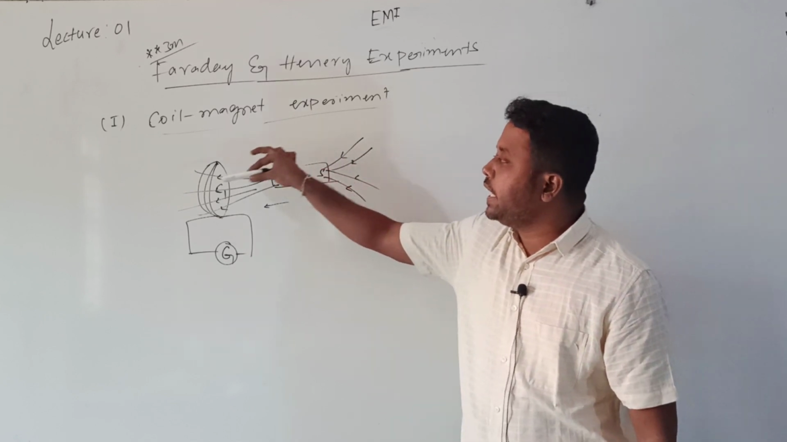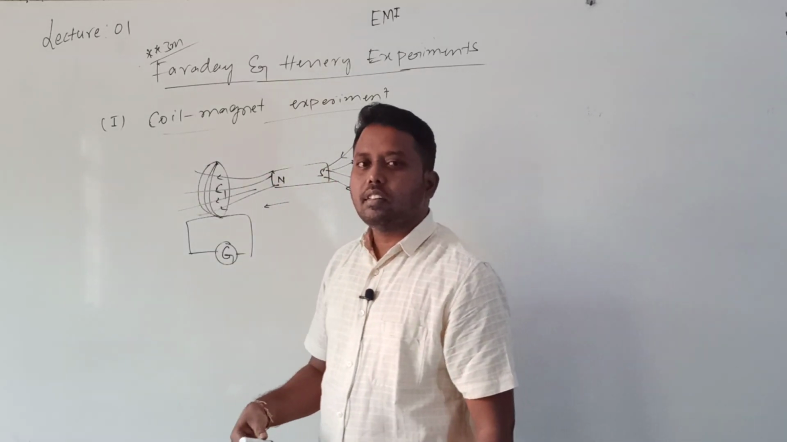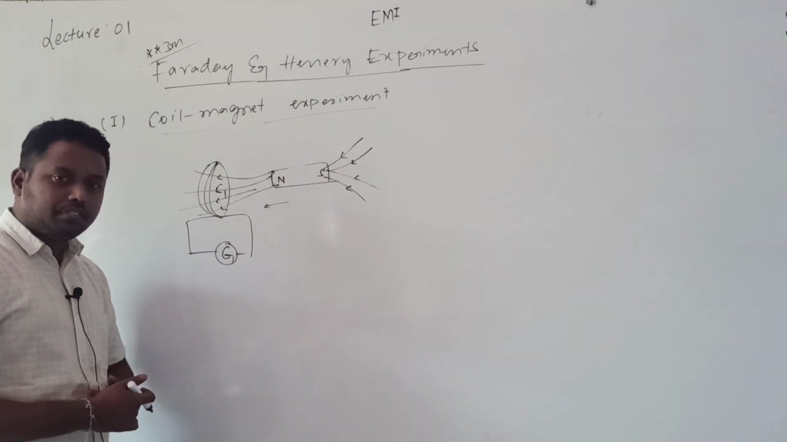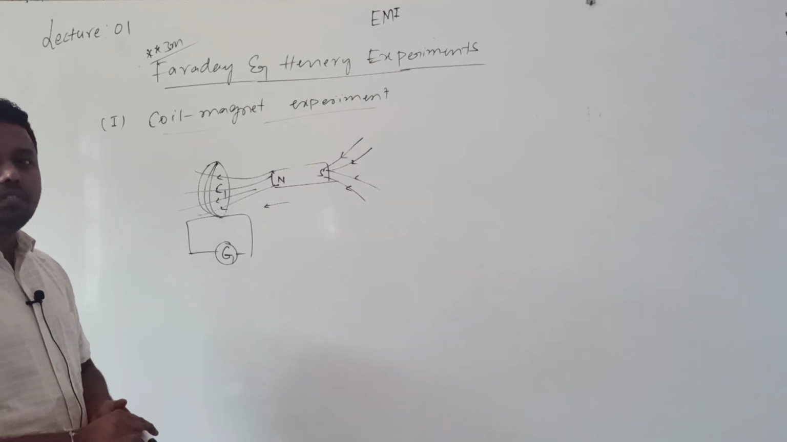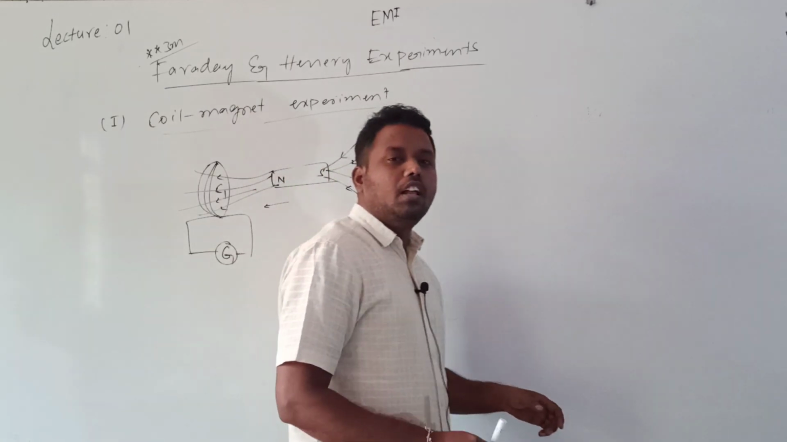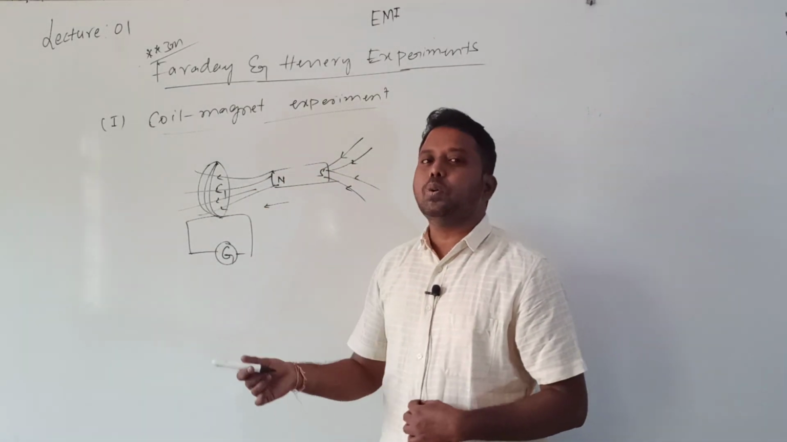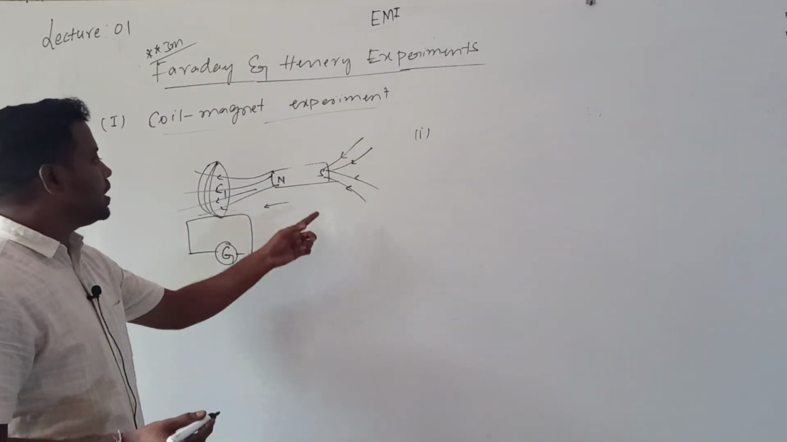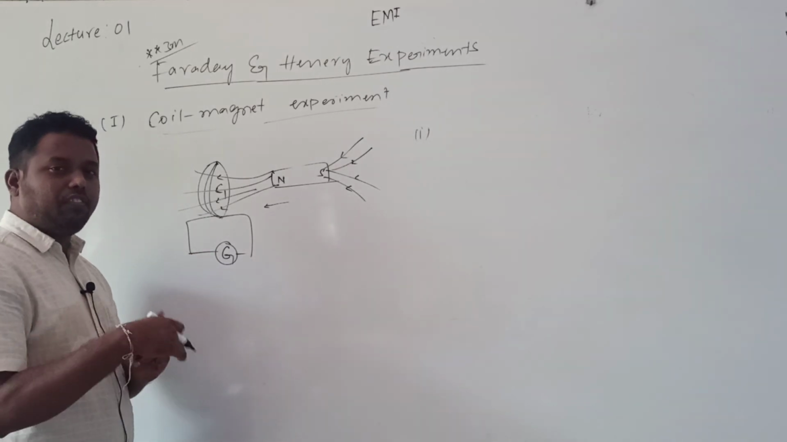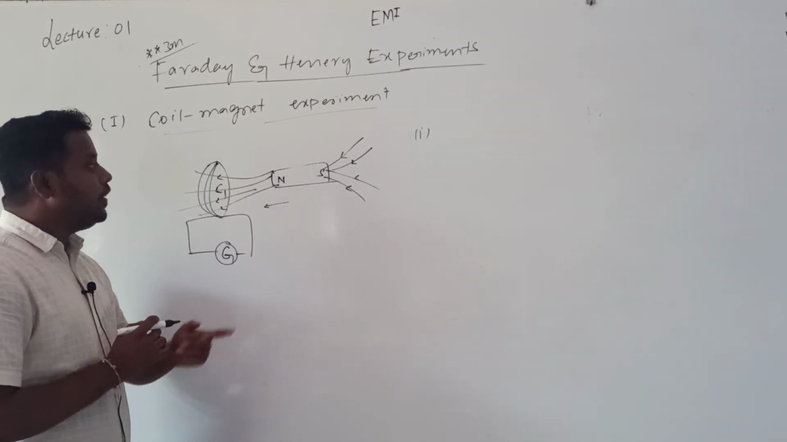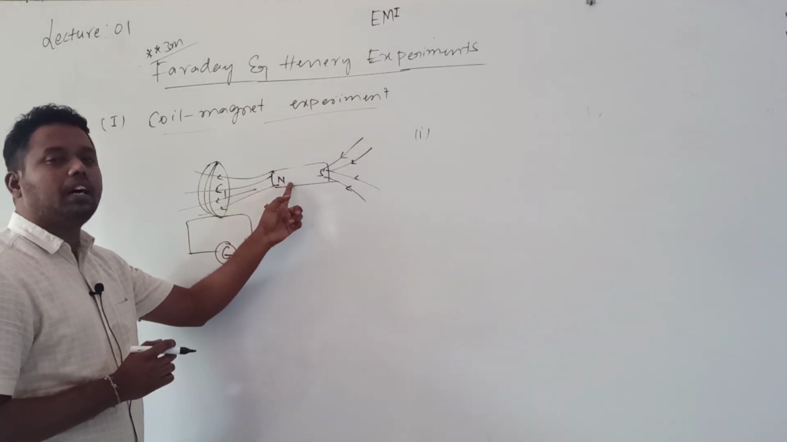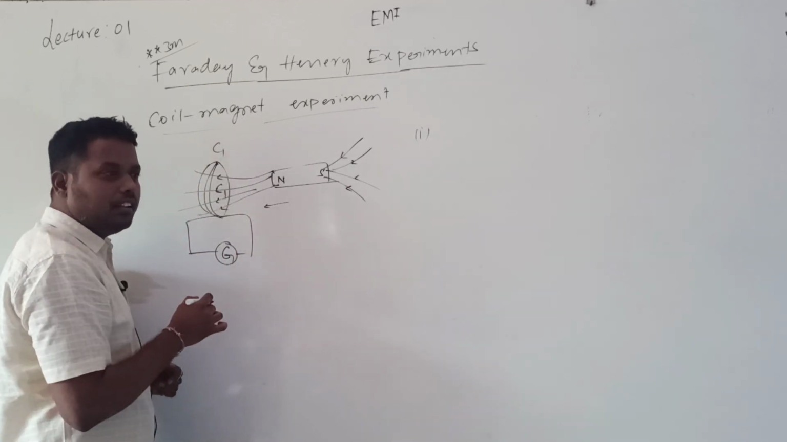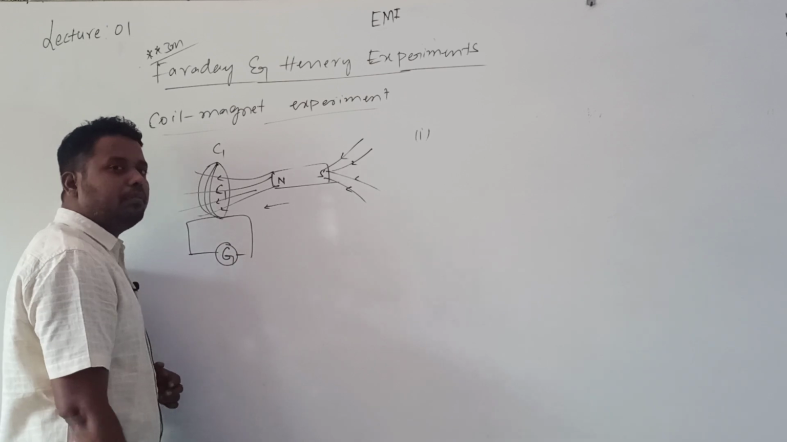Whenever the bar magnet is moving towards the coil, they observed that the galvanometer shows some deflection. That is the first point of this experiment: if the bar magnet is moving towards the coil, the galvanometer shows some deflection. Which pole has started moving? The north pole of the bar magnet, moving towards the coil. Then the galvanometer shows some deflection.